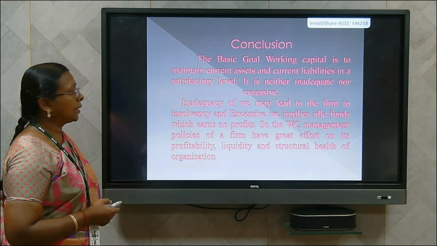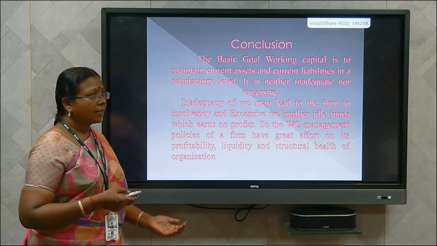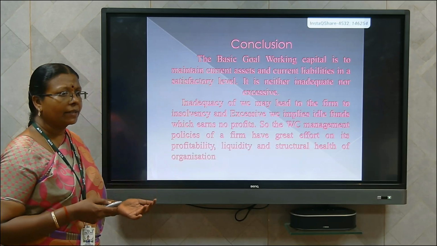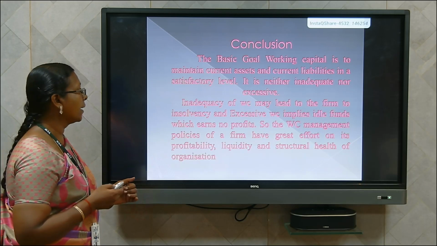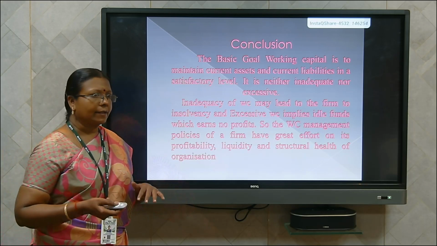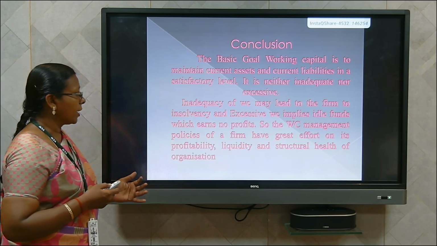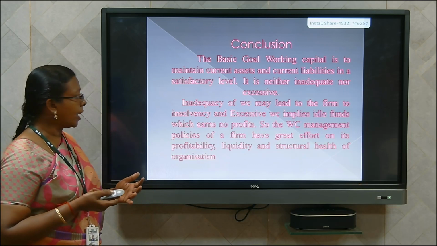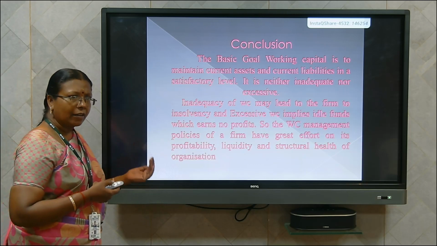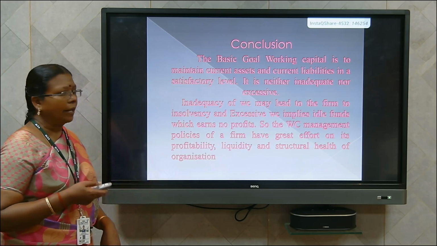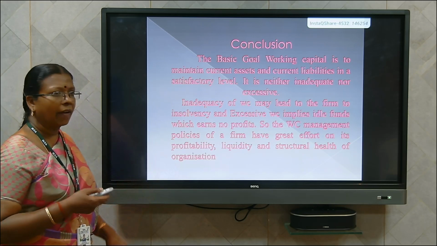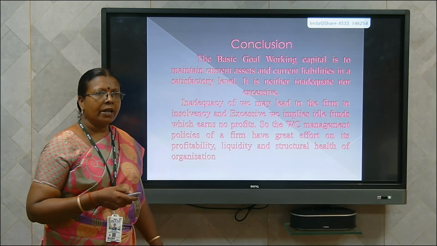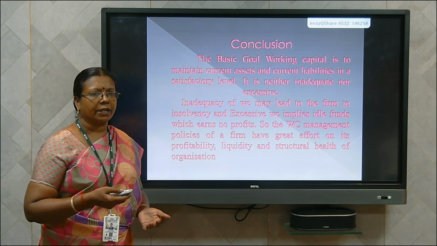Next, the conclusion part. The basic goal of working capital is to maintain current assets and current liabilities at a satisfactory level by the business concern. It is neither inadequate nor excessive. Inadequate working capital may lead to the firm's insolvency, and excessive working capital implies idle funds which earn no profits. So the working capital management policy of the firm has a great effect on the profitability, liquidity and structural health of an organization. Thank you.